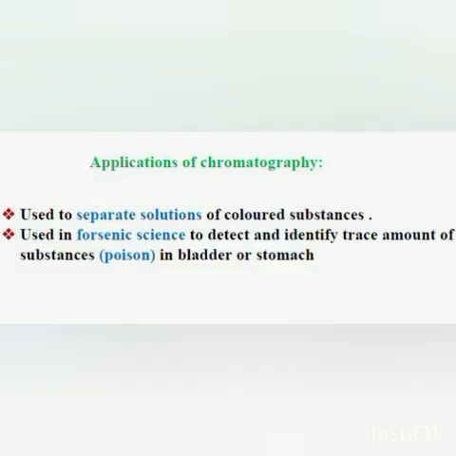Now, what are the applications of chromatography? It is used to separate solutions of colored substances.